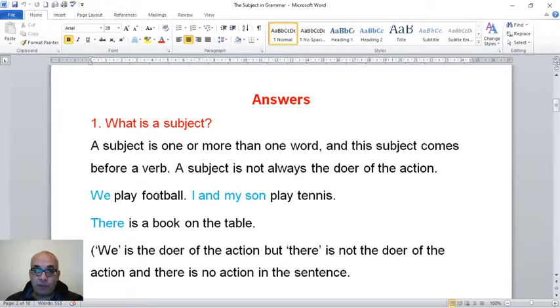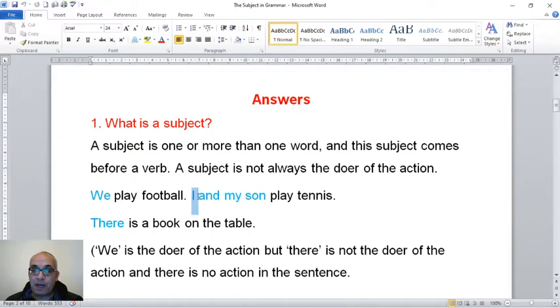So, we play football. Play is the verb, and we is the subject. And as I said, the subject comes before the verb. So we comes before play. We is the subject, play is the verb. And we here is how many words? It is one word. And here, we is the doer of the action.